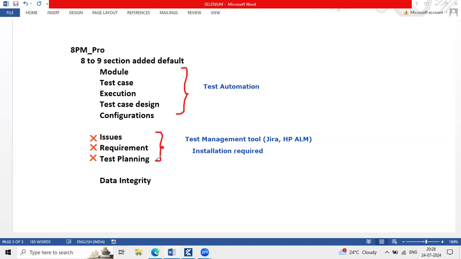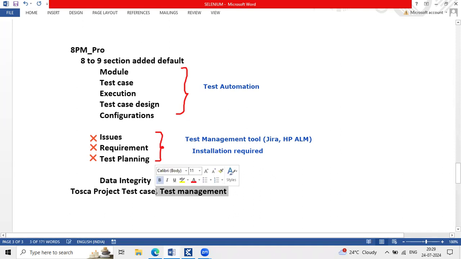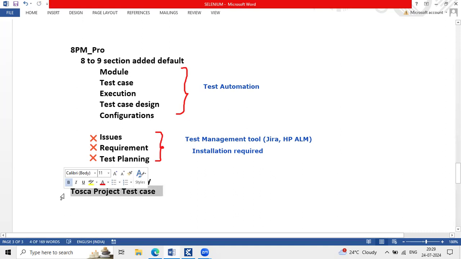Then why does Tosca have this? It is providing the flexibility to maintain requirements here itself. So within the project level, I can create a Tosca project, create test cases and do test management, everything I can handle here itself. But they're not using Tosca for management purposes. Companies are utilizing Tricentis Tosca only for testing purposes.